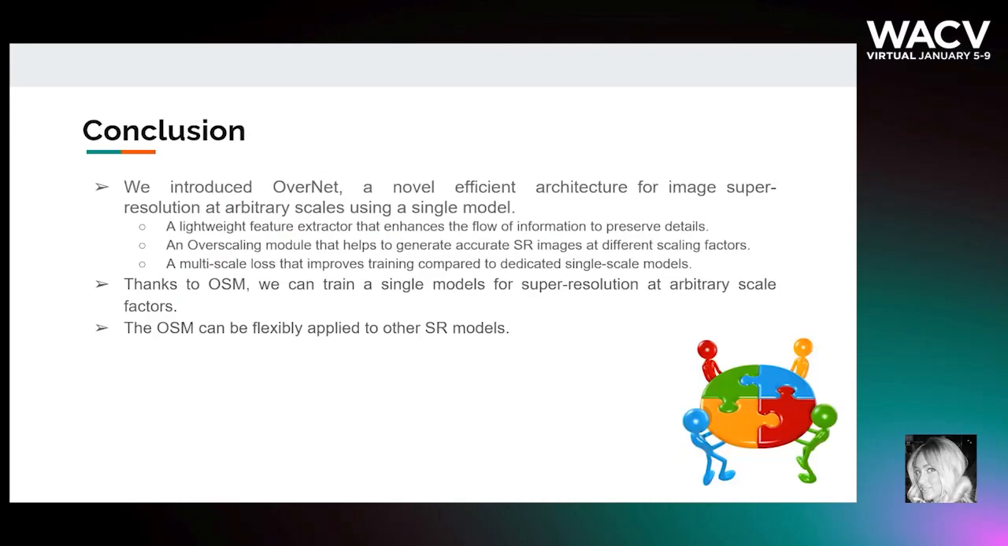In conclusion, we introduced OverNet, a novel efficient architecture for image super-resolution at arbitrary scales using a single model. We propose a lightweight feature extractor that enhances the flow of information to preserve details. We propose the overscaling module that helps to generate accurate super-resolution images at different scale factors and can be flexibly applied to other super-resolution architectures. We also propose to minimize the network with a multi-scale loss that improves training compared to dedicated single-scale models.